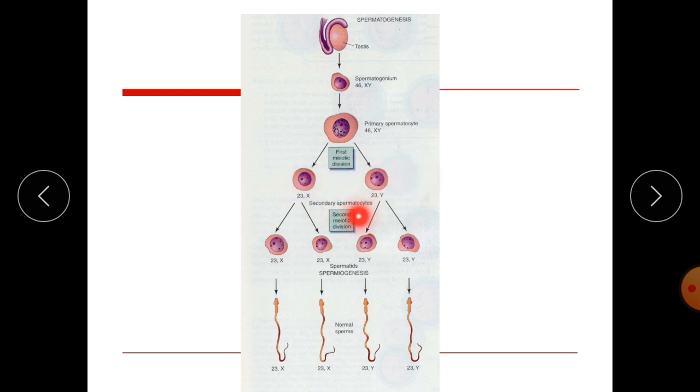After meiosis 2, again they produce haploid cells, and after the production of 4 haploid cells they are able to produce the sperm. In this fashion each sperm carries 23 chromosomes, 23 from the male and 23 from the female, and in this fashion they produce the 46 chromosomes to produce a new offspring.